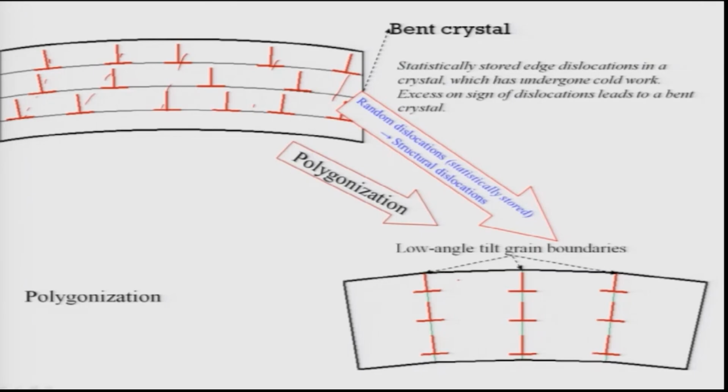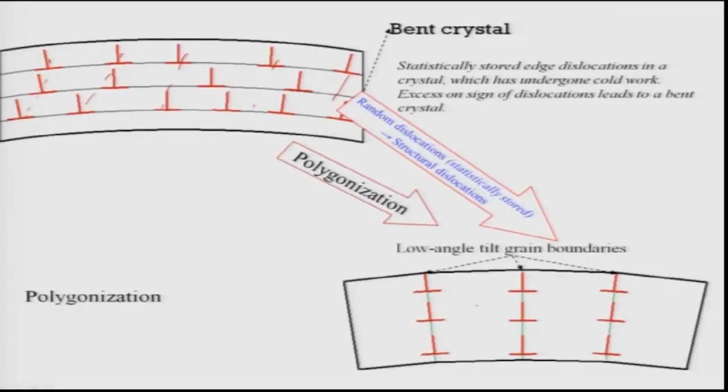Very simply, if we go back to my earlier lectures in this course about boundaries, tilt boundaries, twist boundaries, a tilt boundary is nothing but a vertical arrangement of the dislocations. So this is the way these dislocations can arrange nicely, and this is known as polygonization. This has been observed in the actual literature, in actual microstructures.